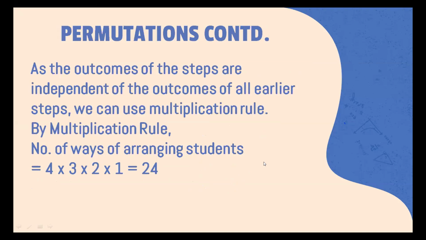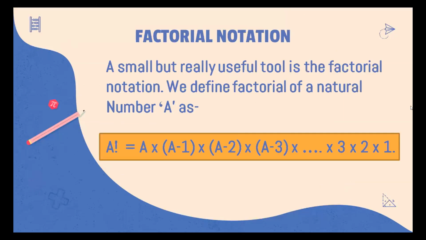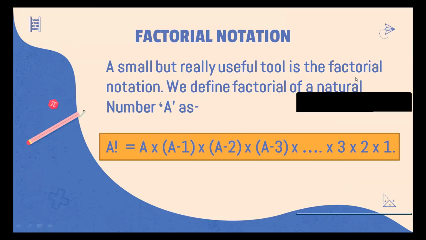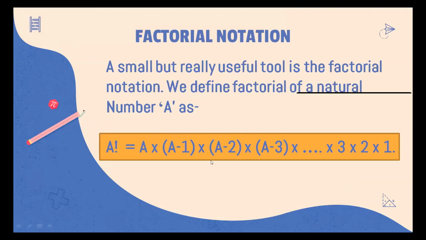So the number of ways of arranging the students, or forming such a permutation, would be 4 times 3 times 2 times 1 by the multiplication rule, because the steps are independent, as we had already seen in the tree diagram example. And we have 24 ways of arranging students, and if we generally use the permutation of n objects, then we have n factorial permutations, and you have already seen some use of factorials in mathematics. Their properties are quite different, and what is exactly a factorial?